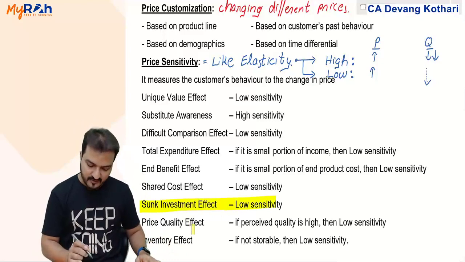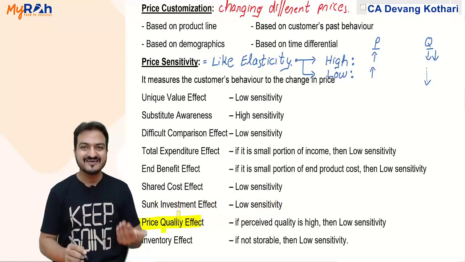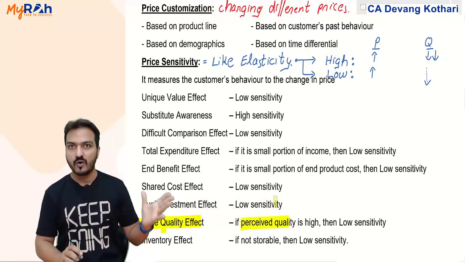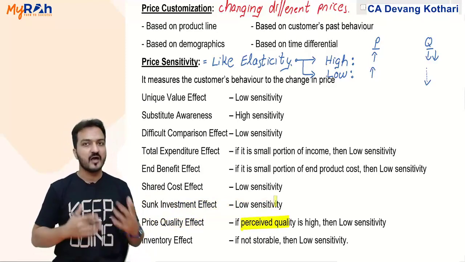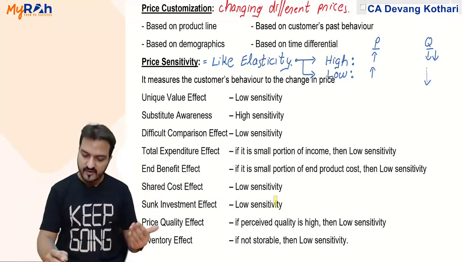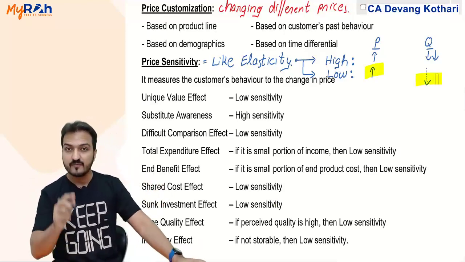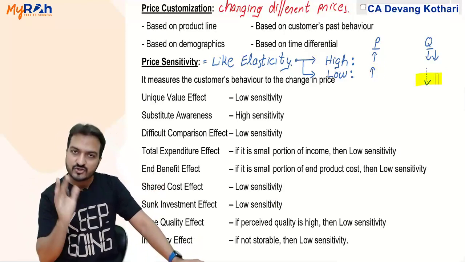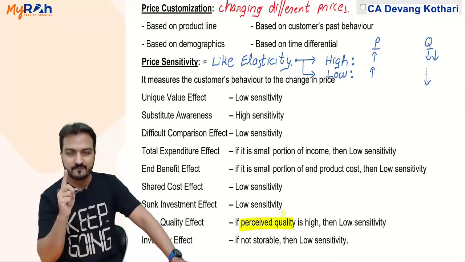Low price sensitivity: price quality effect. Price quality is basically talking about perceived quality. If the customer perceives that my product is high quality, then he will be insensitive to the price. Even if I charge more, he will still purchase my product. Look, your quality need not actually be very high, but the perceived quality should be high. Again, for example, Apple phones.